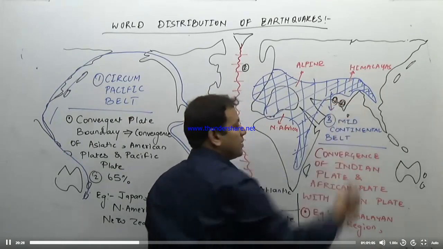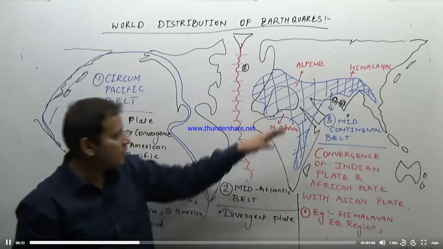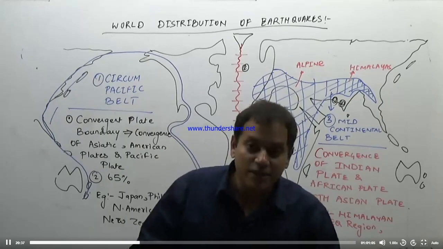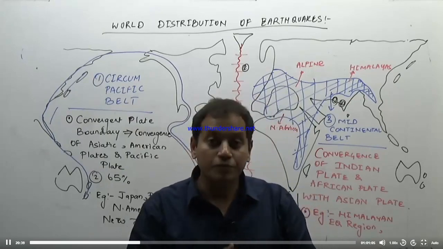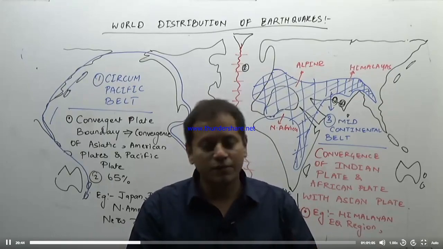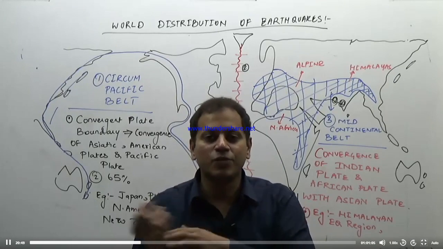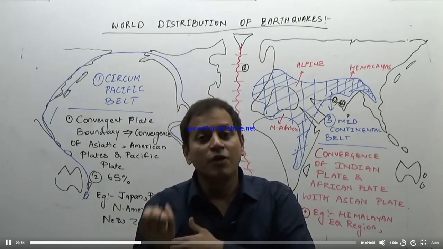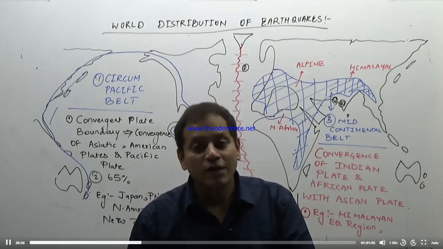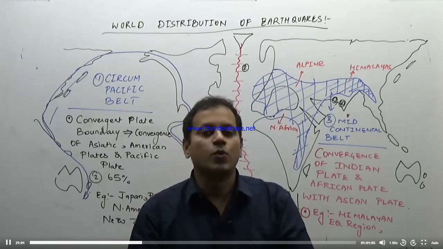Bhuj earthquake region. Now they do not come in any major belts, or the earthquakes of some of the minor belts. For example, we have done the major belts, major plates and minor plates in the areas of the plate tectonic theory. So the other fourth division of the world distribution of the areas will be the scattered places. For example, volcanic hotspots, the minor plate boundaries, and reservoir induced earthquakes. So these are the regions of the earthquakes.